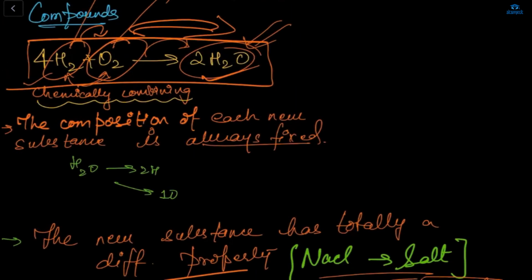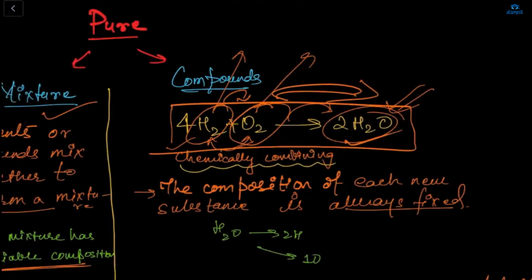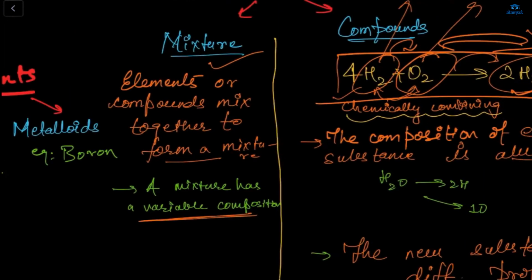Next, the constituent can be separated by chemical or electrochemical reaction. Now here, if you want to separate the salt from the water, so there will be some reaction to separate that. We can easily separate that too. And mixture you already got, it means the elements or compounds that mix together, it's a mixture.